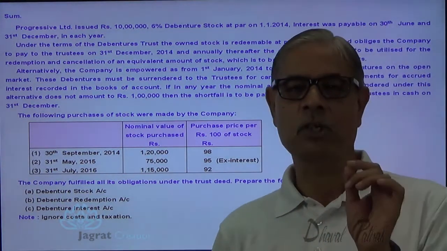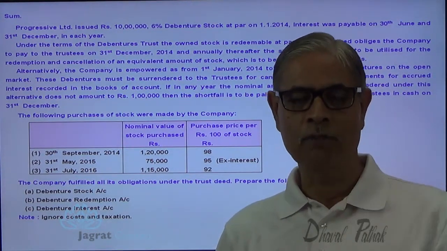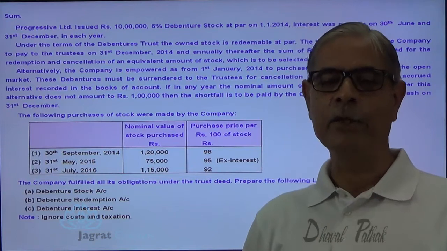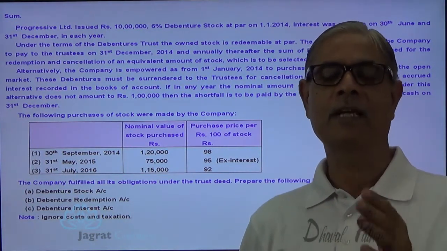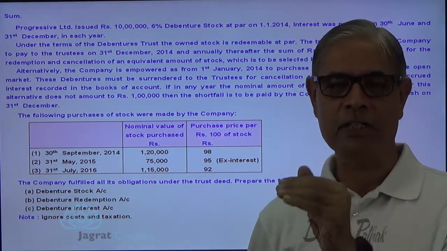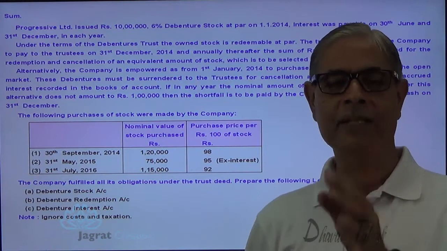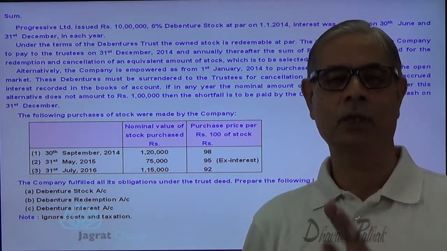So from 31st of December 2014 onwards, every year 1 lakh rupees of debentures are going to be redeemed. For that, the company is supposed to pay 1 lakh to the debenture trustees, so that they can redeem debentures of rupees 1 lakh by drawing a lot.